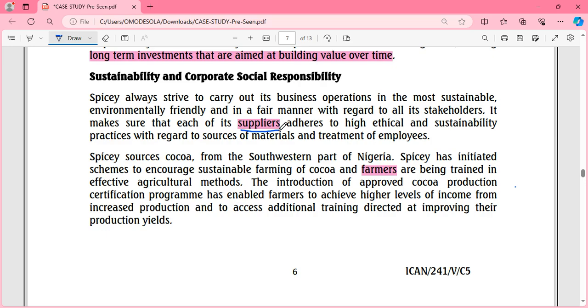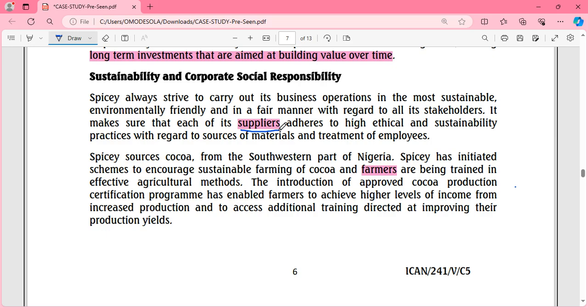We have the manufacturing and supplies department that purchases manufacturing supplies and also produces the actual product, right? So those suppliers that give them manufacturing supplies, they also ensure that they are upholding high ethical and sustainability practices in terms of the materials and their employees.